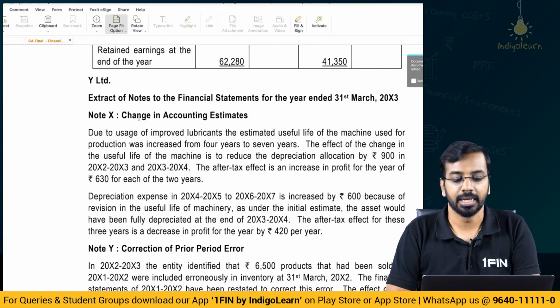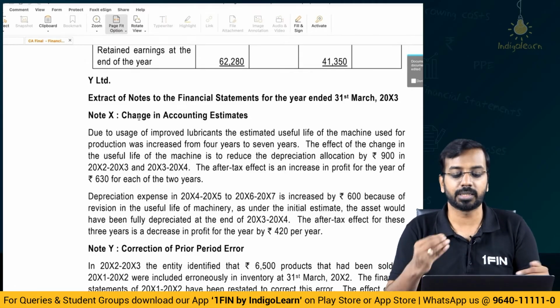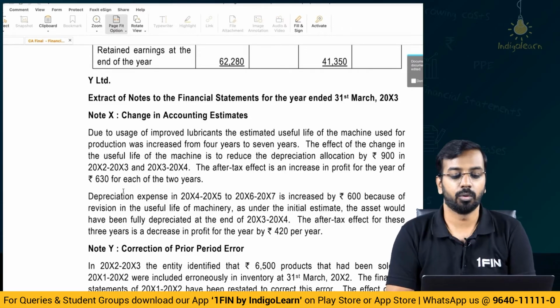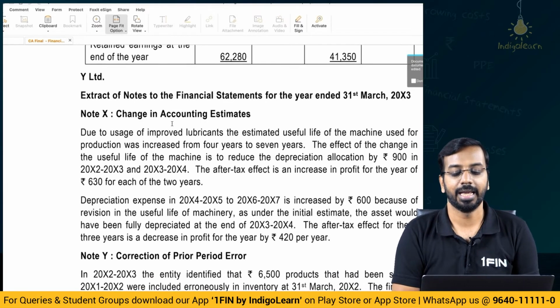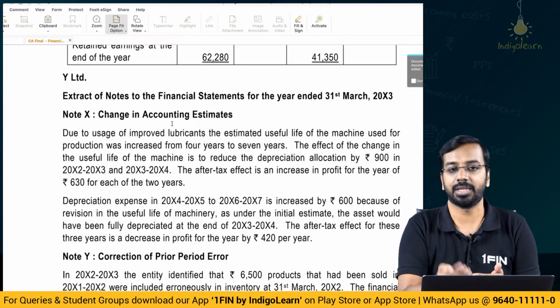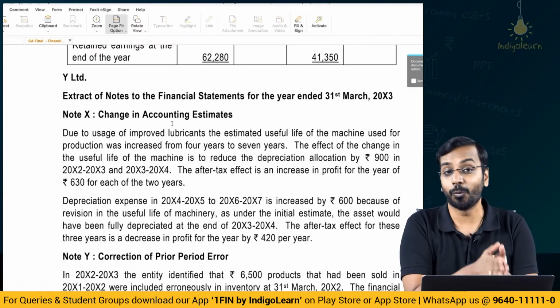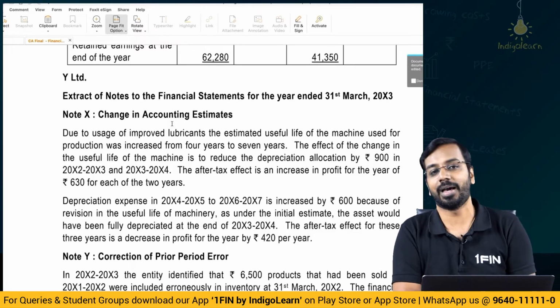And then we will also need to give the notes. Now, what kind of notes? It need not be so elaborate in the examination, you will not have so much time, but still you will have to explain. Now, coming to notes on financial statements, first for the change in accounting policy: why did we change the accounting policy? Due to using lubricants. What is the impact of the change in accounting policy? Life has increased from 4 years to 7 years. Then what is the impact in terms of value?